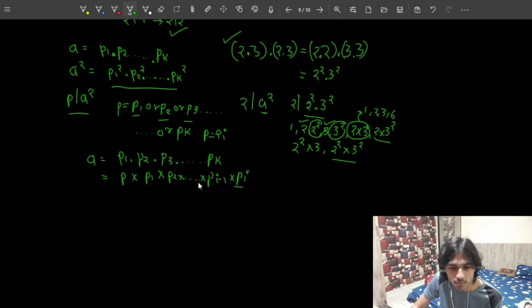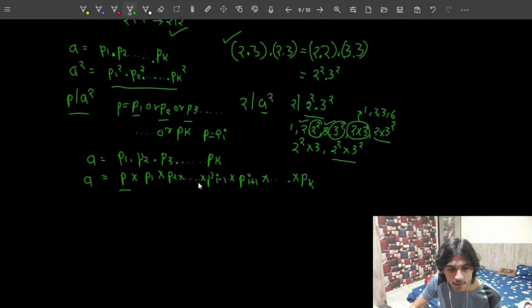But I have taken Pi here and renamed it as P. So I can simply get rid of this, and after Pi the primes will be labeled Pi plus 1, and then we will go to Pk.